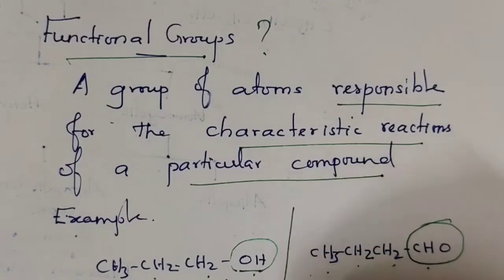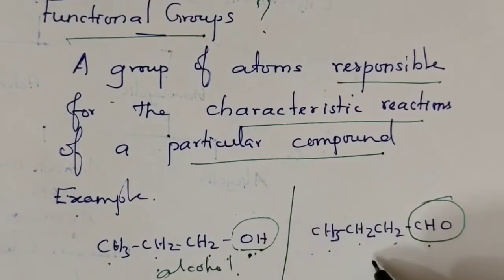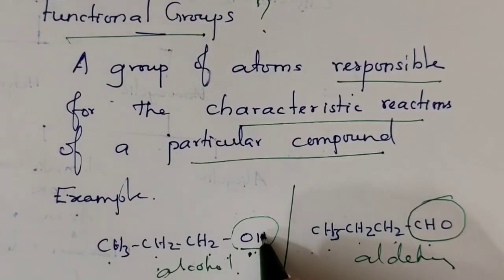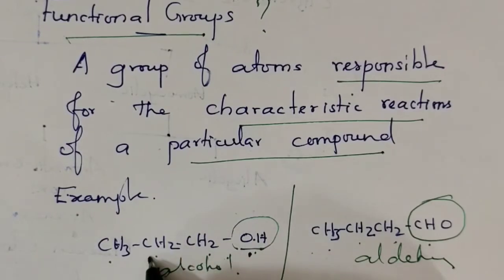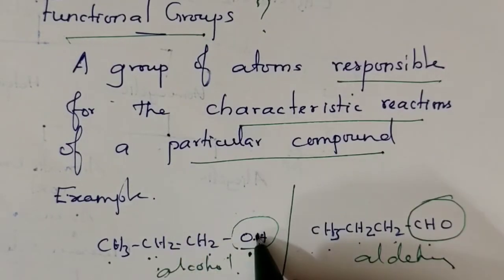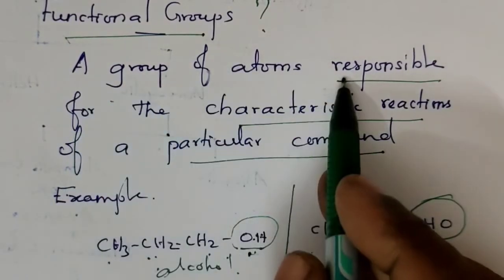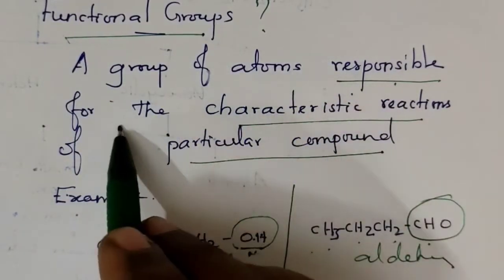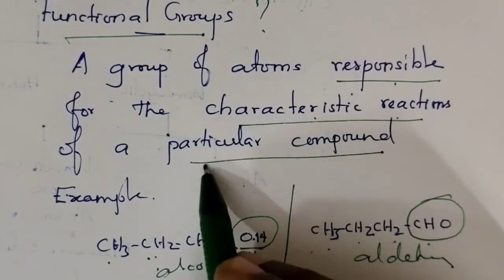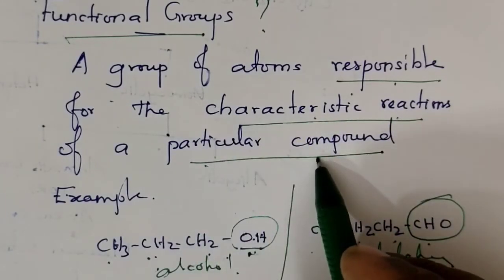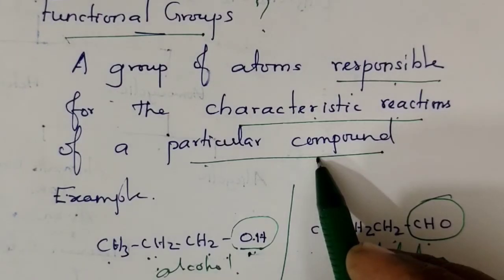Because of the presence of this, it acts as an alcohol. This acts as an aldehyde. This is the responsible factor for the characteristic features of this compound. So this is called a functional group. So what is a functional group? A group of atoms responsible for the characteristic features of a particular compound is known as a functional group.